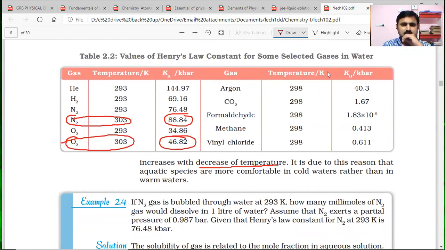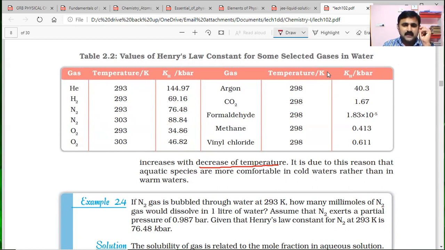Now you observe here, N2 at 293 Kelvin has a KH value of 76.48. The same N2 at 303 Kelvin, the KH value is noticed as 88, meaning KH value increased when temperature increased for nitrogen gas.